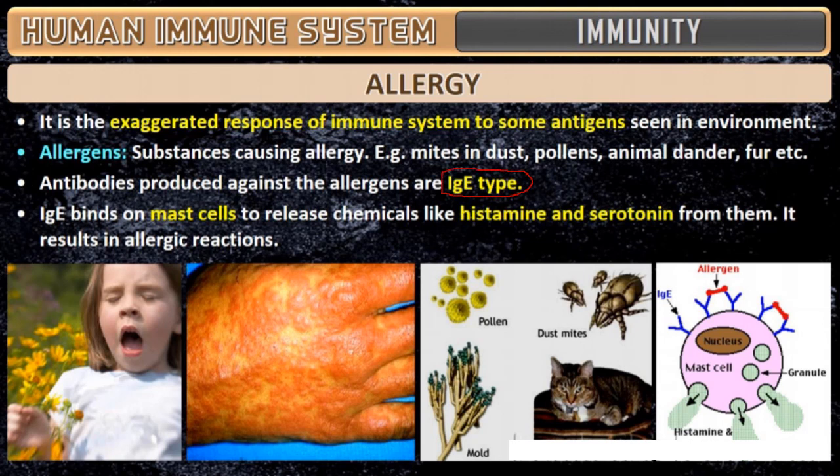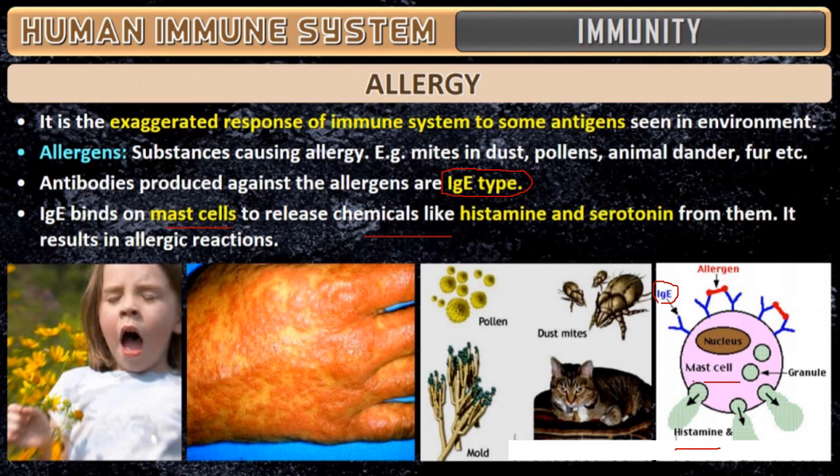So IgE, you will see here, binds to the mast cells to release chemicals. Can you see here? This is IgE. Immediately it will bind to the mast cell, and this mast cell will release two chemicals, histamine and serotonin.